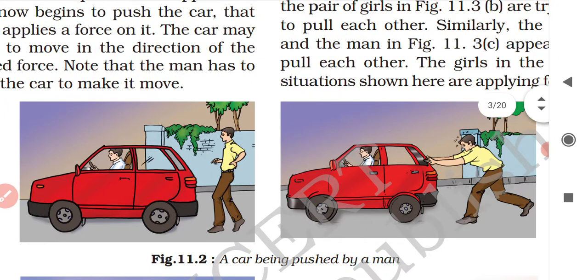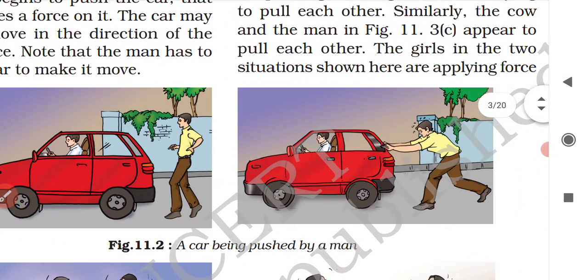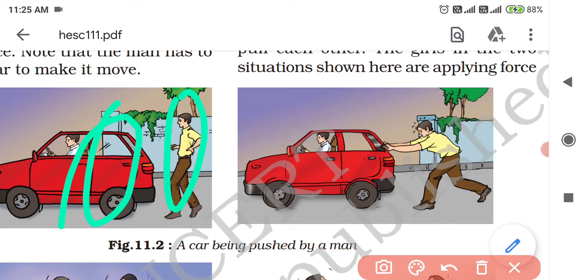He has to interact, right? So in this example, the two objects which are interacting for the force to come into effect are the man and the car.